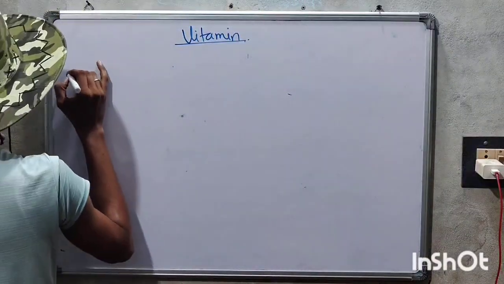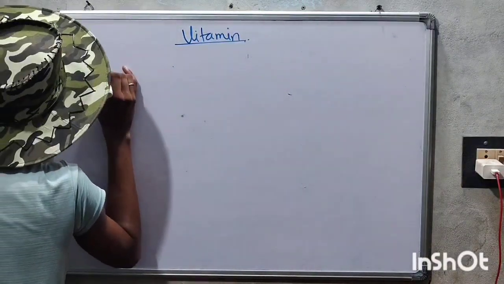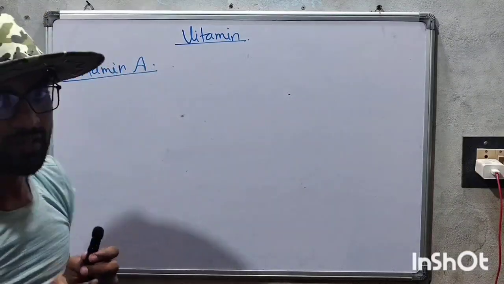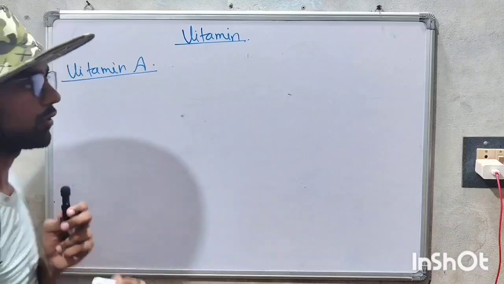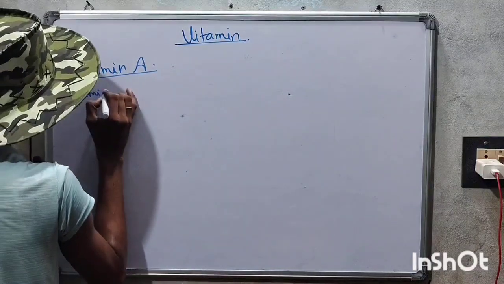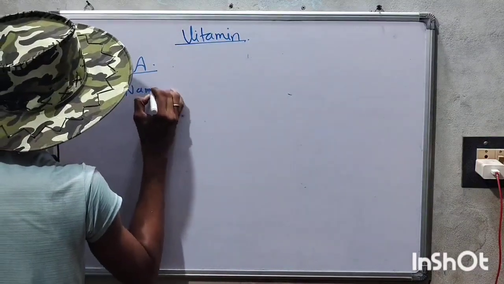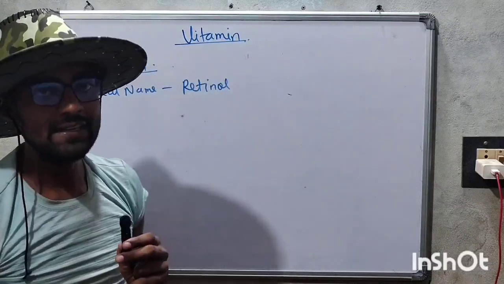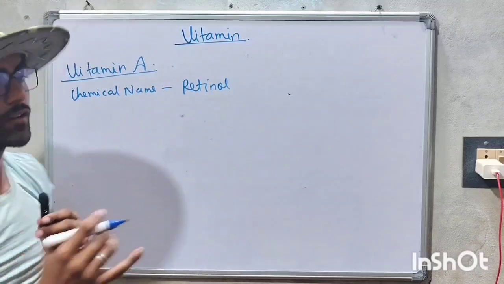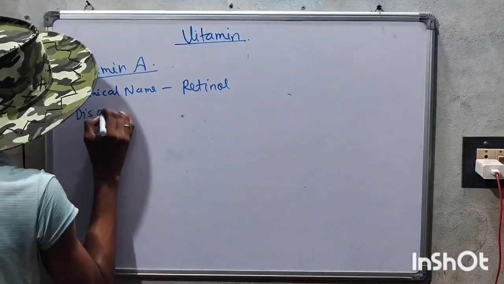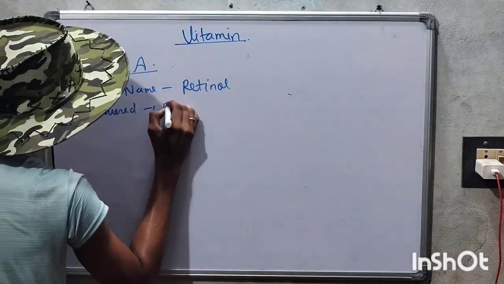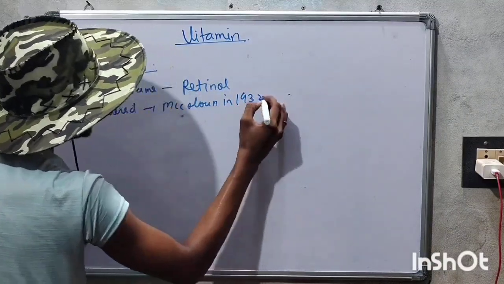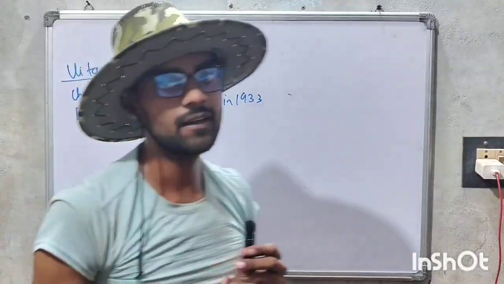Now we are talking about vitamin A. Its chemical name is retinol. Vitamin A, its chemical name is retinol. It was discovered by McClung in 1933.